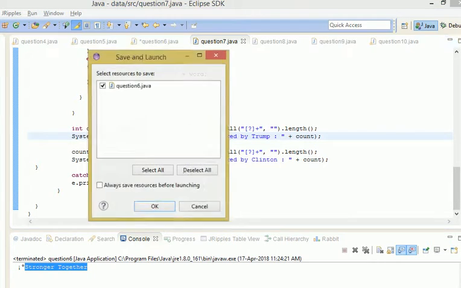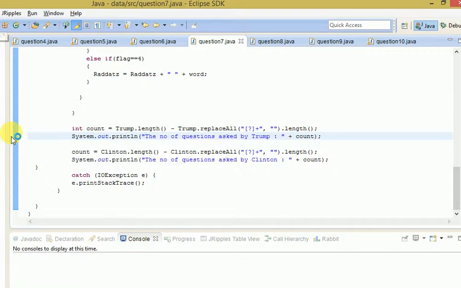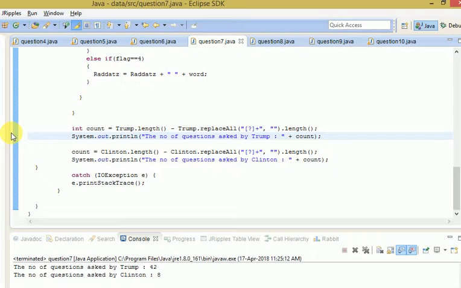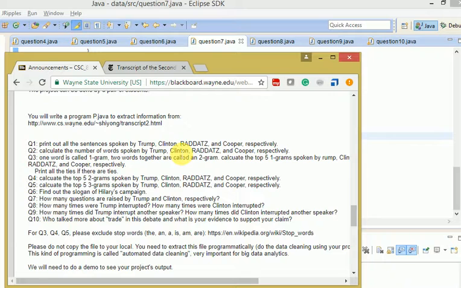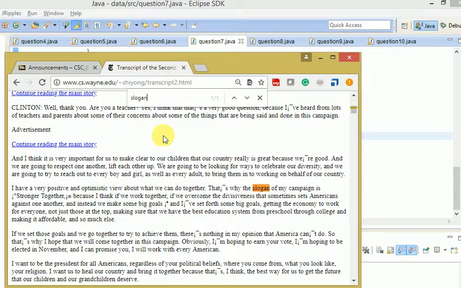Let's run this program and check what is happening. Right, we got it: the number of questions asked by Trump and the number asked by Clinton. To verify this, we can go to the document and check it.